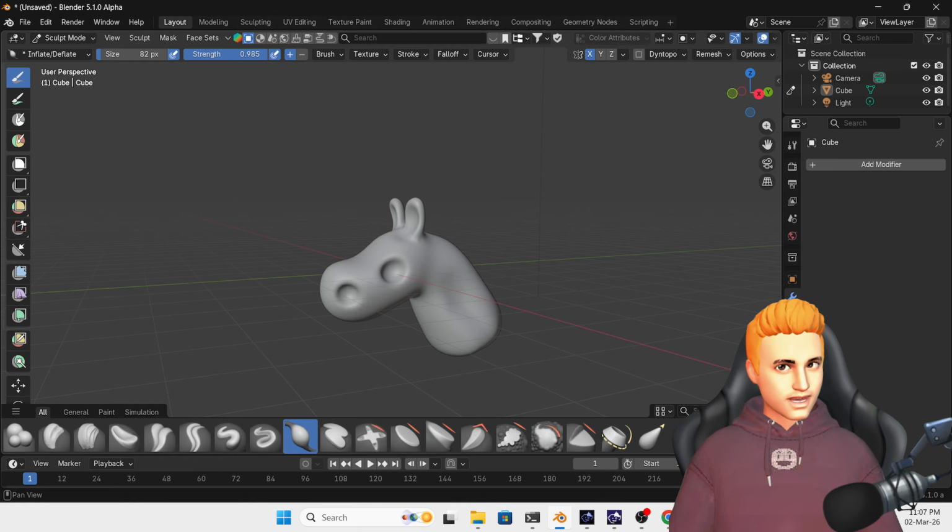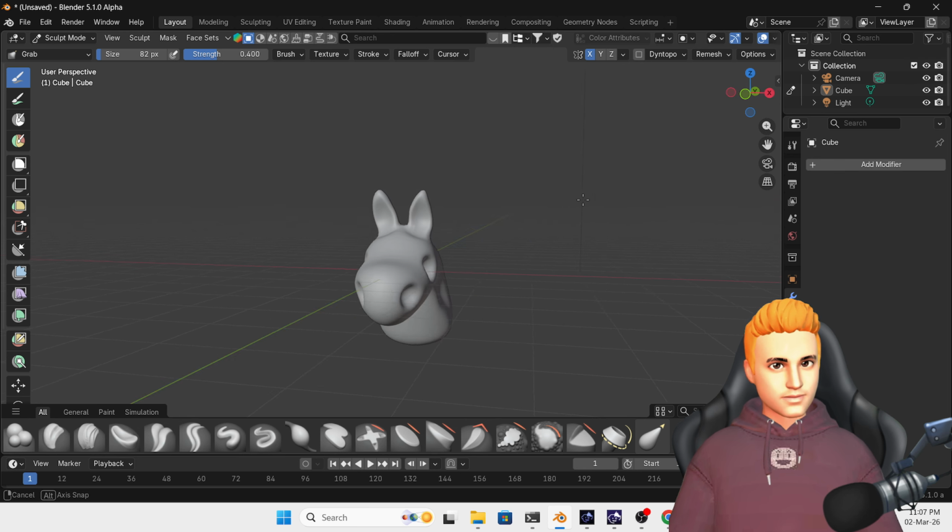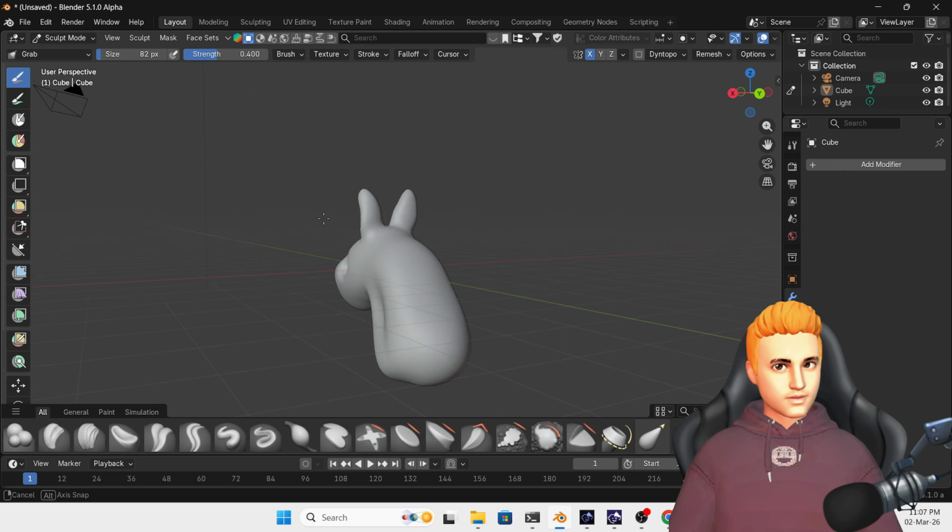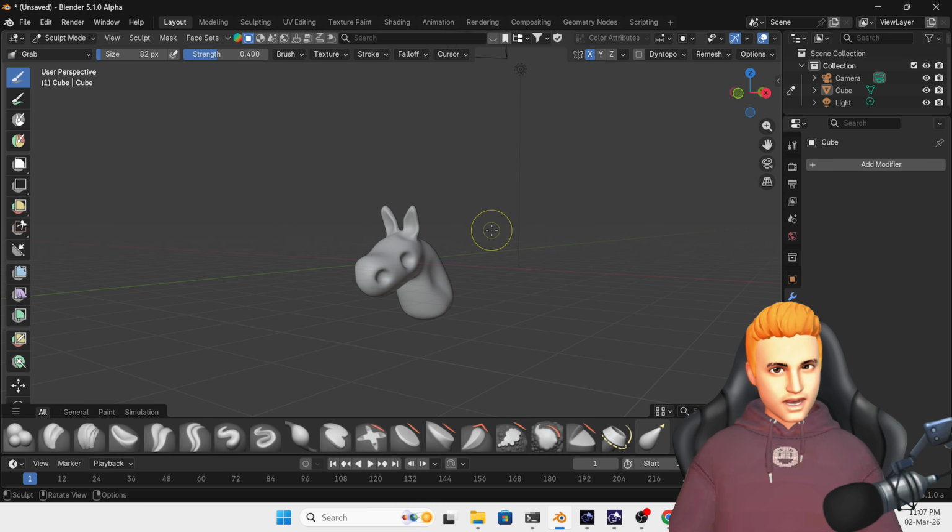Then click on the grab brush and if you want you can grab it like this a little bit here. Also you can grab it a little bit here also. Okay, we have something like this.